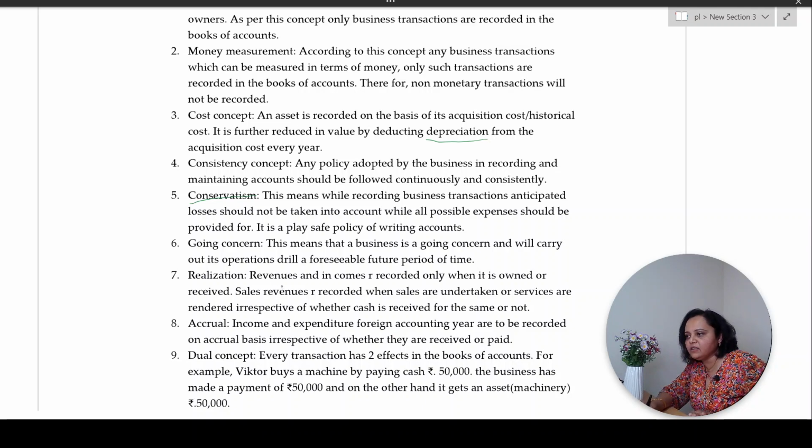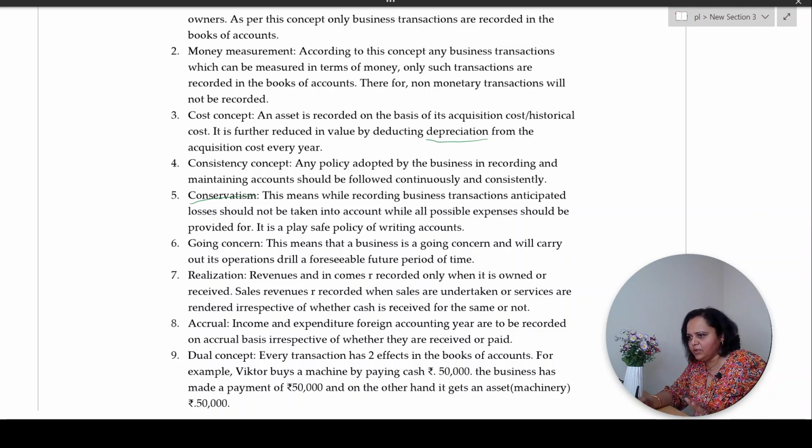Realization. What does this mean? Revenues and incomes are recorded only when they are received or are accrued. Correct? So what happens is revenues, I might earn this much. I forecast that my business will earn say 10% more than what my business earned this year. It is just to forecast. But when you have actually sold, even though you have not received cash for it, that is accrued and that needs to be recorded. So only on realization basis, your revenues and incomes need to be recorded.